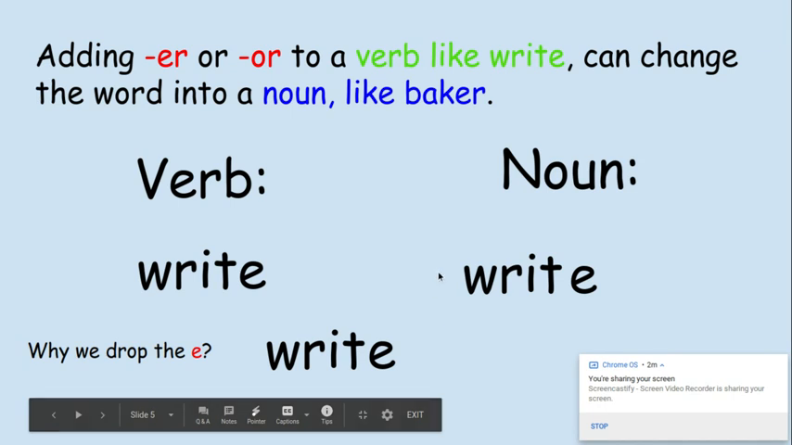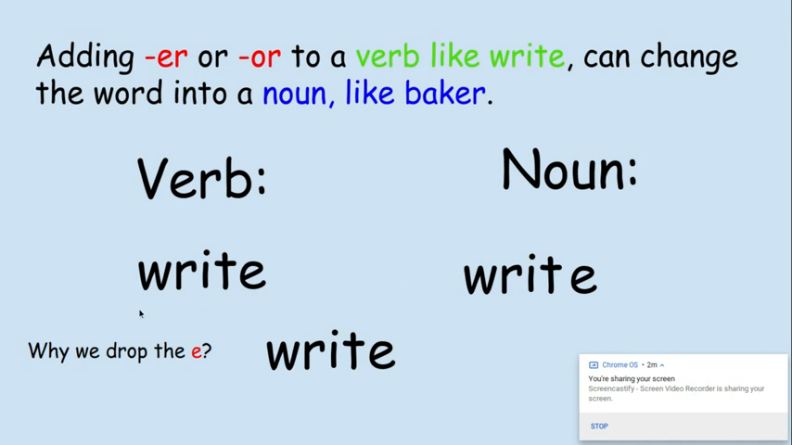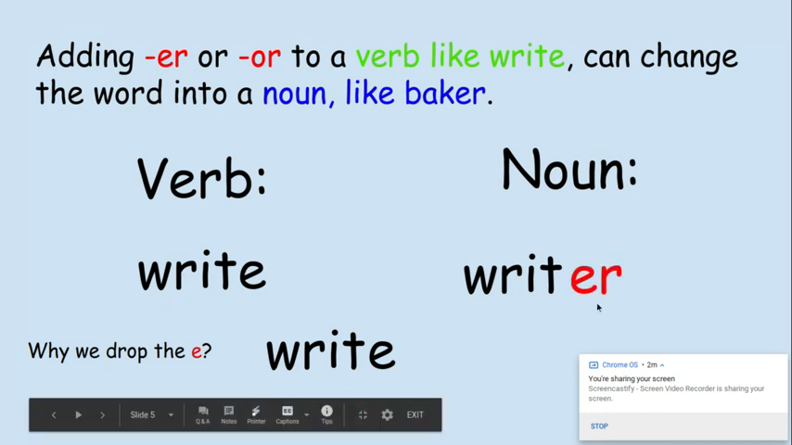The word is write. Now, if you see the word write, it also has a long I and it has a silent E. Well, again, we're going to drop the E before we can add ER and make it a noun. So the verb write becomes writer, someone who writes.